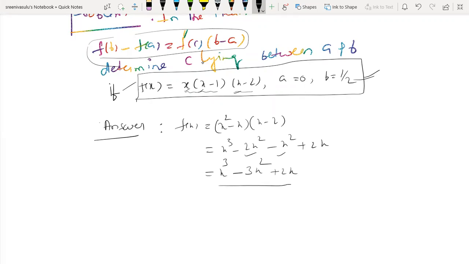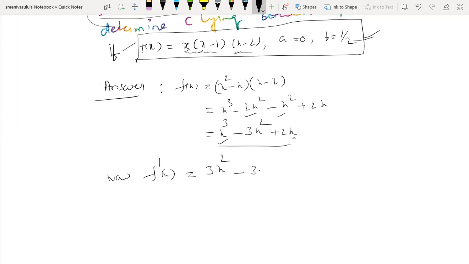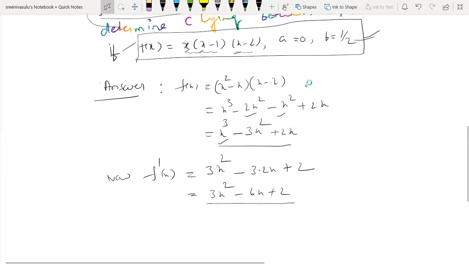This is the function. Next thing is we need to find the derivative because we need f dash c. Before that, we need f dash x. F dash x equal to, it is a polynomial, we can easily simplify. First term derivative is 3x square. Second term derivative is minus 3 into 2x. Third term derivative is 2 into dx by dx means 1. This is the derivative value, that means 3x square minus 6x plus 2. Now we are happy. Already we know the a value is 0, b value is 1 by 2.